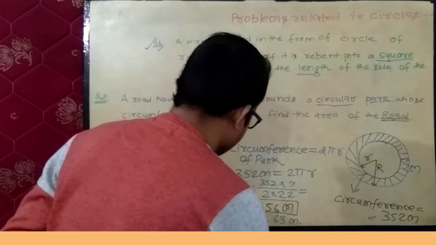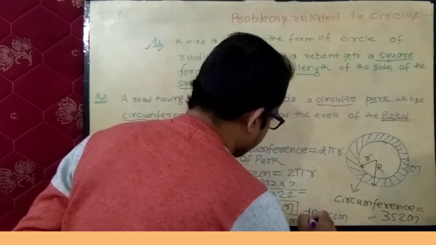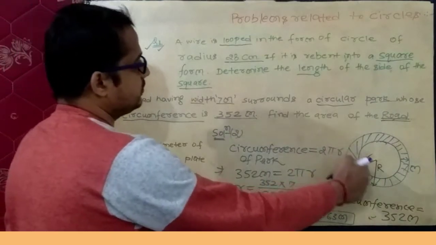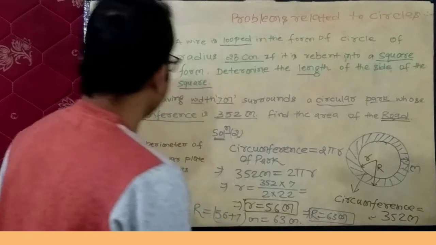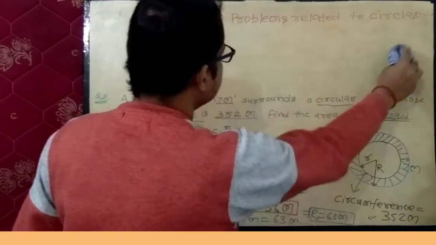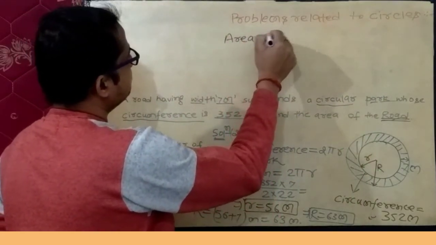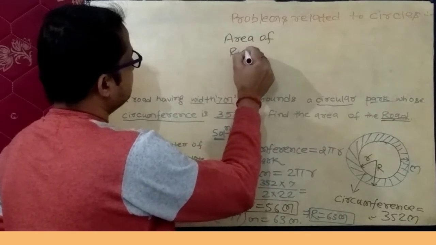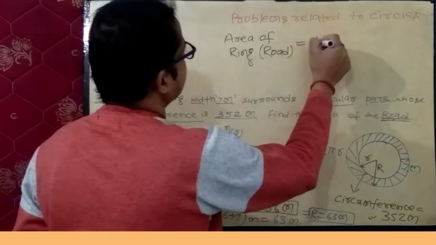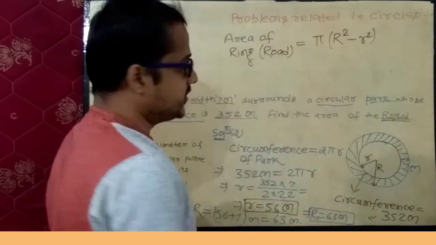Now both the values, capital R and small r, are known to you, and you have to find out the area of this ring. See here. Now the area of the ring, that is the road, equals pi into capital R square minus small r square.